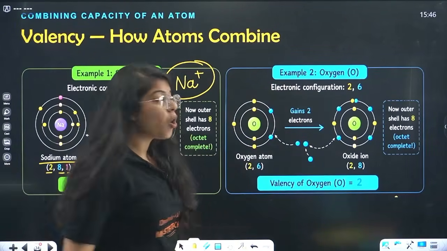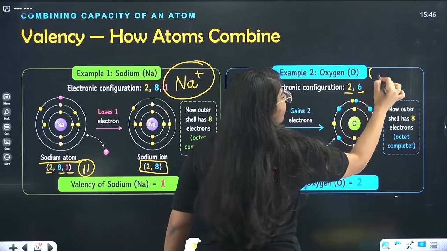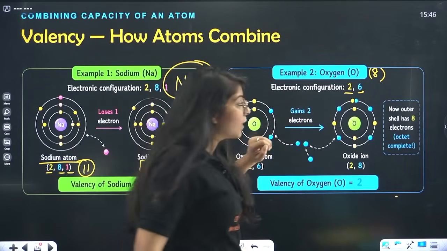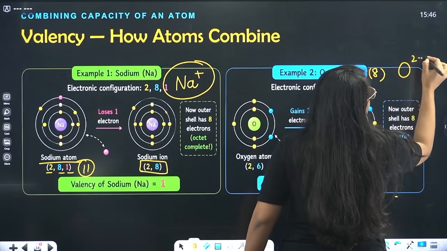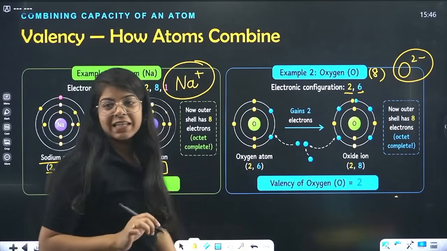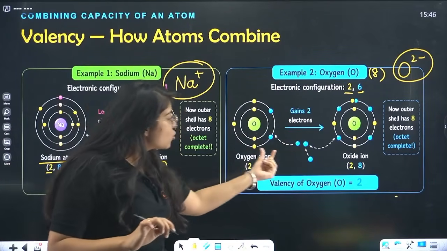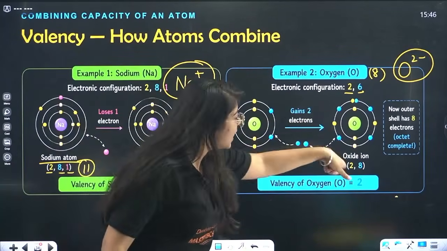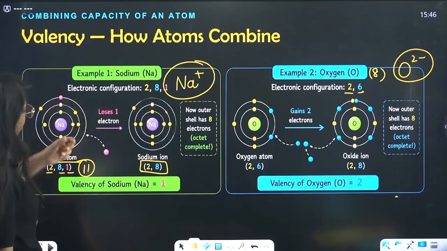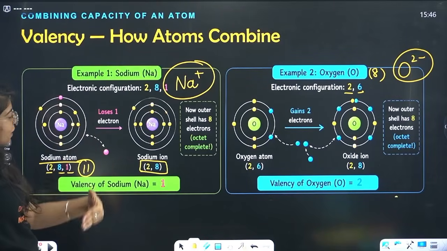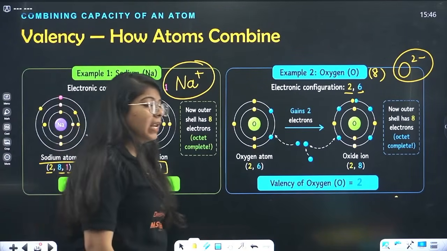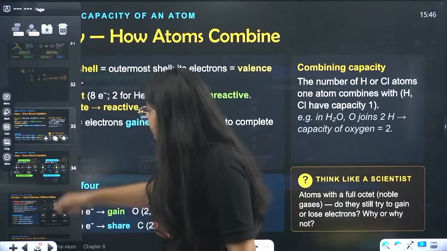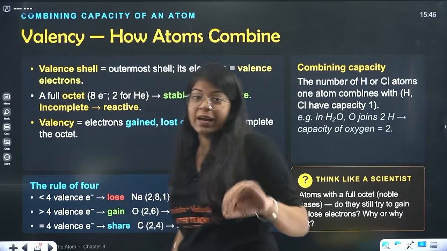Similarly oxygen. Now oxygen is 2 and 6 with atomic number 8, so it can gain 2 electrons to complete its octet to make it 8, so it has 2 negative charge on it. So it gains 2 electrons, and becomes an oxide ion. Now the outer shell has 8 electrons. Here, when it loses 1 electron, the shell completely goes away, and it has one lesser shell. Okay, that is the basic function of valency. Just go through what I have written so far.